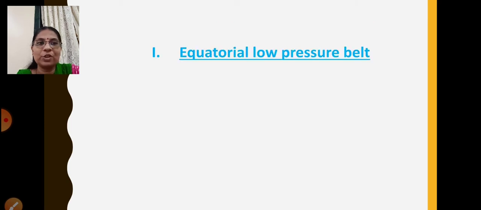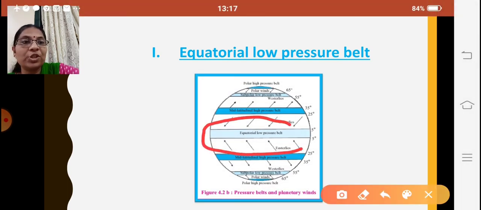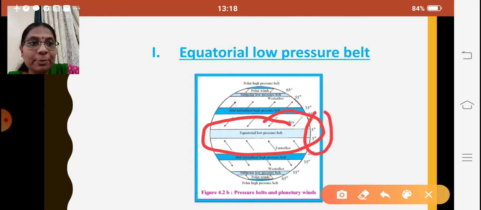First, the equatorial low pressure belt. What is the equatorial low pressure belt? You can see over here that it spreads between 5 degrees north and 5 degrees south latitudes. Within this region the equatorial low pressure belt is formed. Since it is close to the equator, the temperature is high, so the air pressure is low. That is why it is called the equatorial low pressure belt.